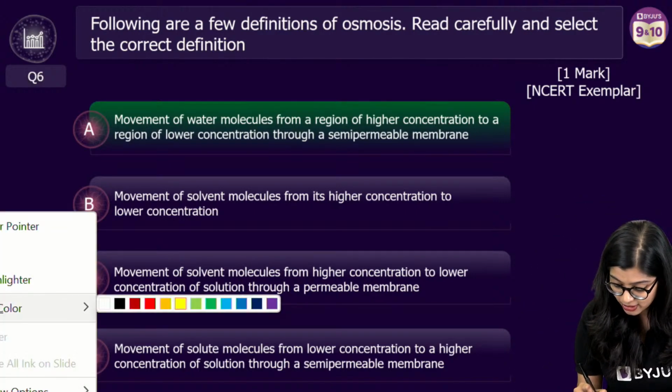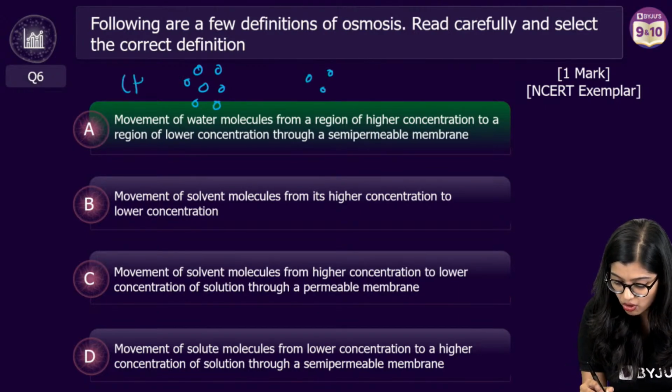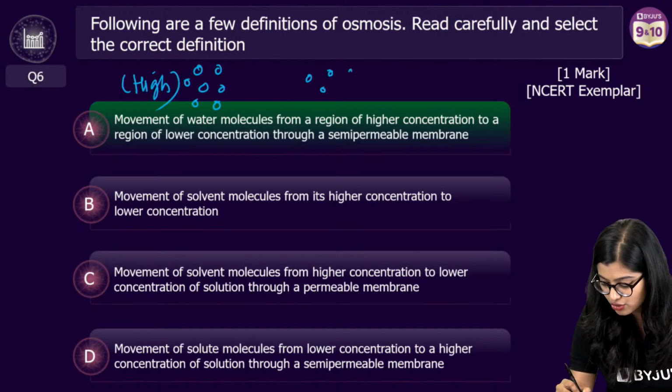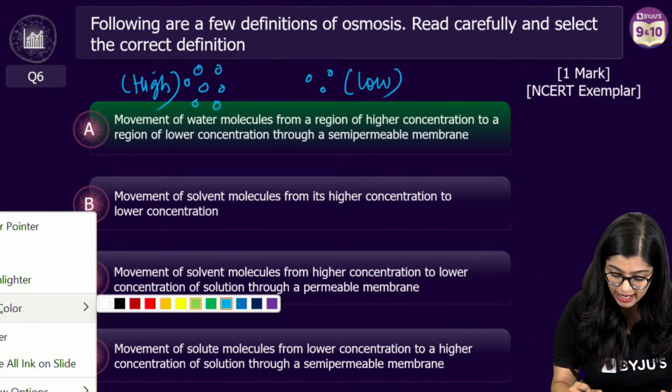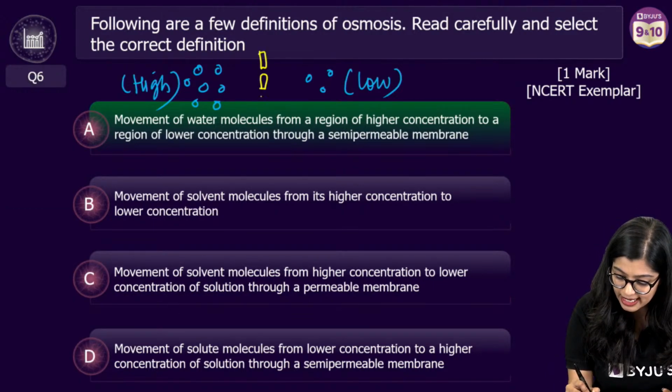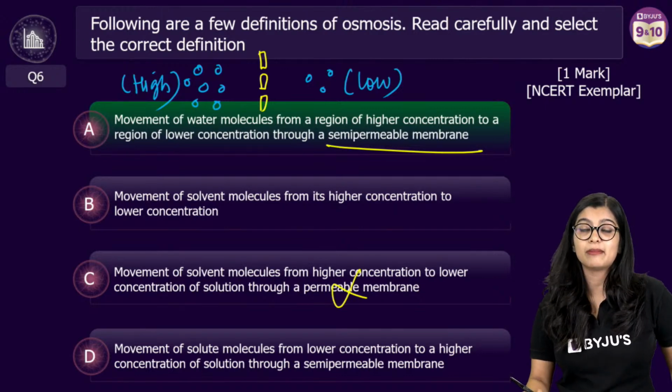Osmosis is the movement of water molecules, right? Water molecules from where to where? From a region of its higher concentration to a region of its lower concentration. But is it just randomly moving? Absolutely not. So we see that there is a semi-permeable membrane involved, not a permeable membrane, right?